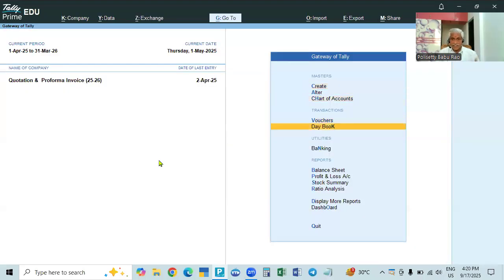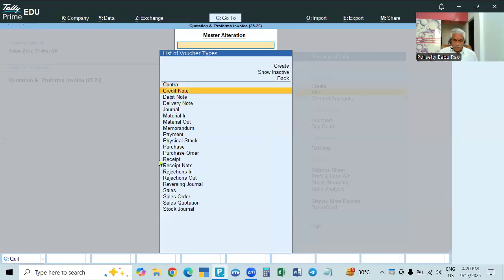This is the method of creating. So if you go and see the voucher types, here sales order, and after that sales quotation is available. We created the new voucher type, sales quotation. Previously, under sales order, we made the sales order optional and it became quotation, but now we created a new one. So it will always be there.